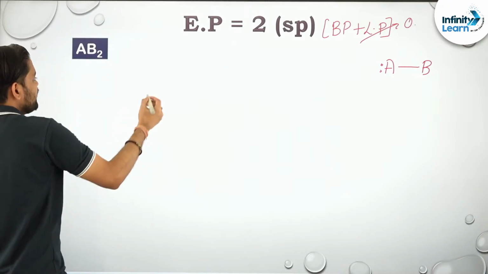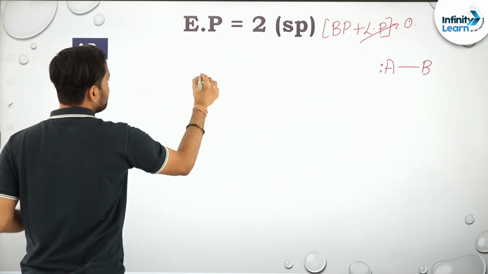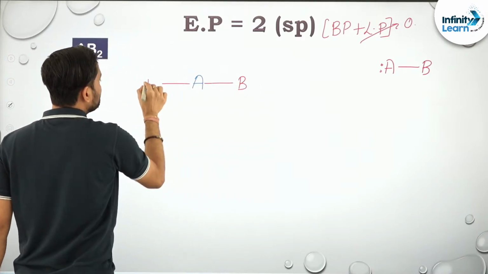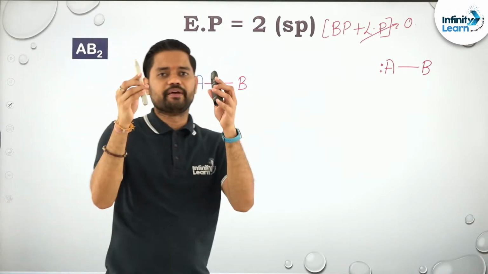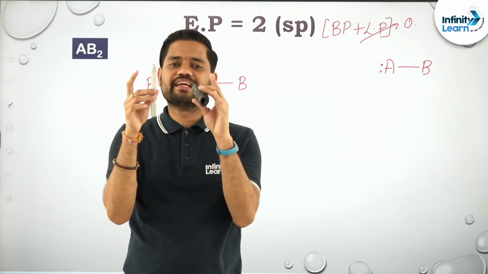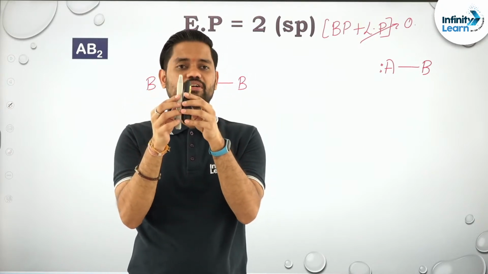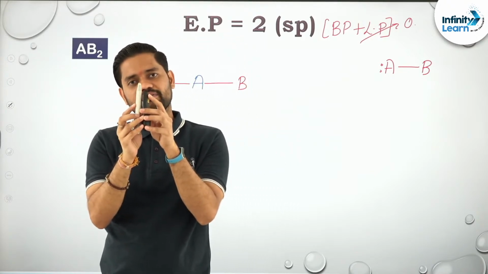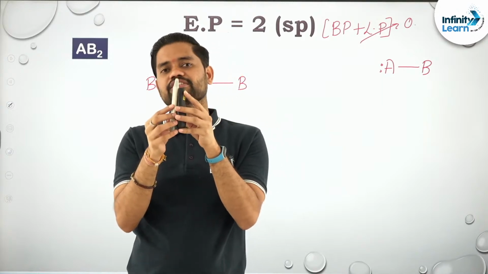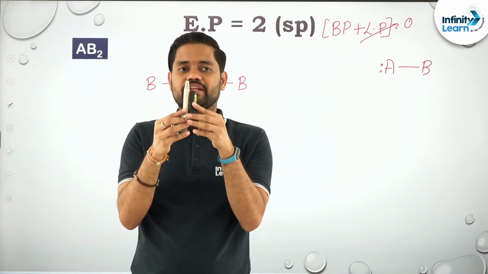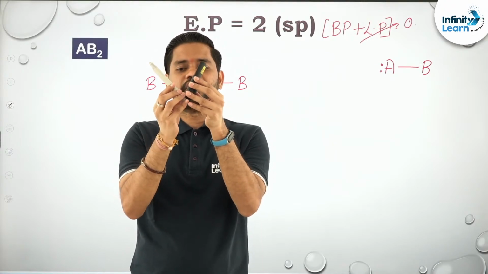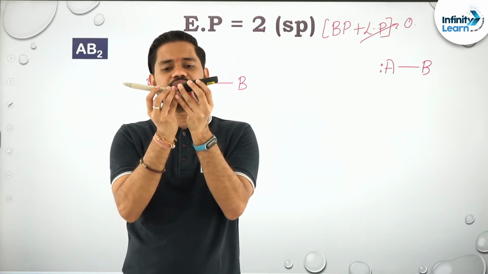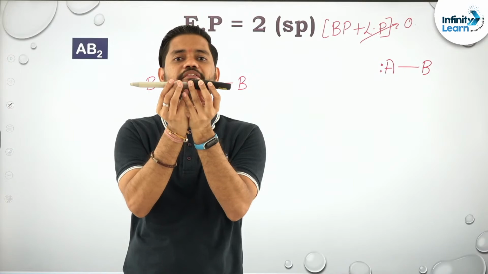So AB2 can be represented as A and then B. Why can we say that? Suppose these are 2 bond pairs. They both consist of electrons, and they are coming close to each other, trying to mix. These 2 are negatively charged species, so they will repel, and they will repel in such a way that they get the maximum distance between them. So they start repelling and form 90 degrees. Still, there are possibilities, they can repel further, and they'll go to 180 degrees like this.